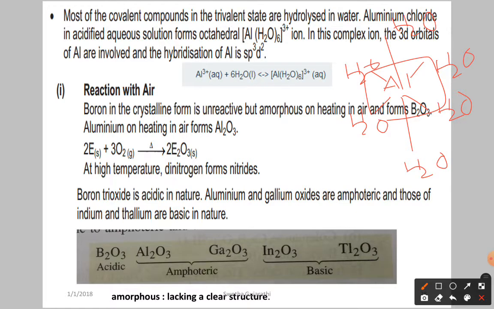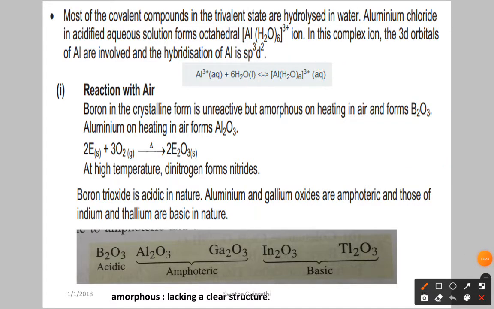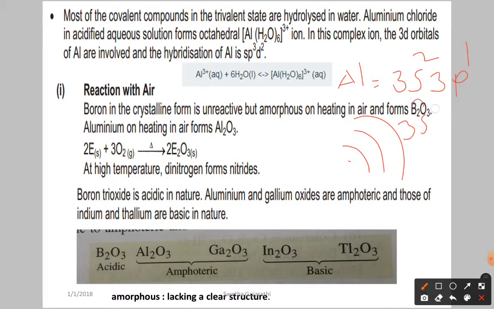So here, how do they form the octahedral? Aluminium belongs to the third period, so we have the valence shell electronic configuration 3s2 3p1. Once we have the third shell, along with 3s2 3p1 we have the 3d orbitals available, isn't it?